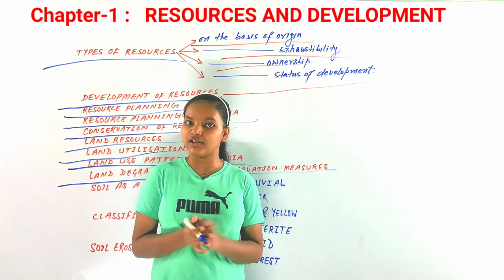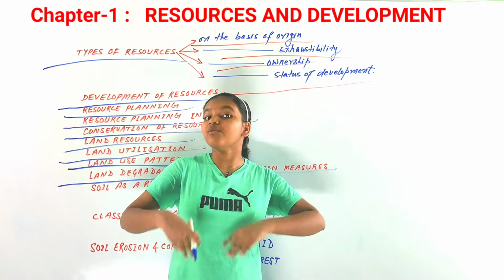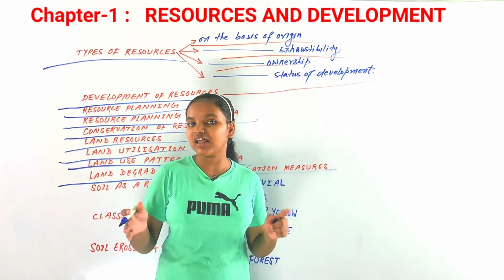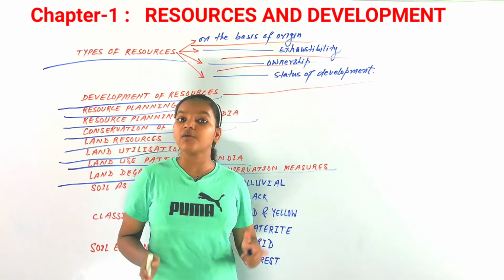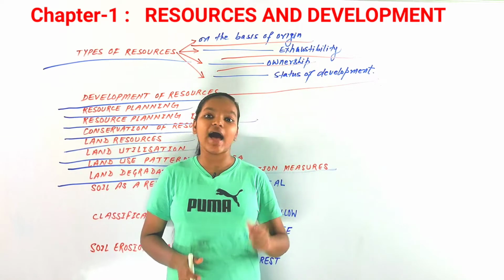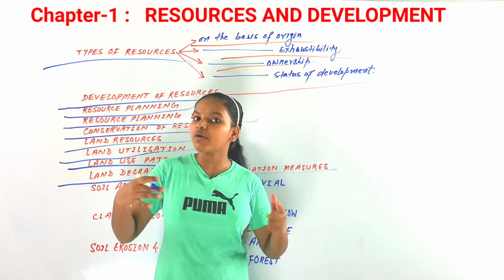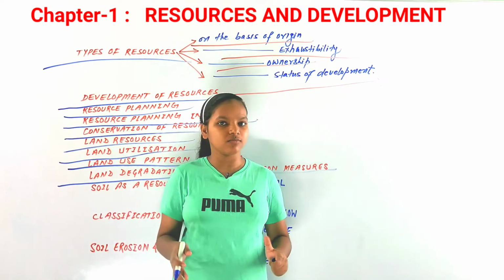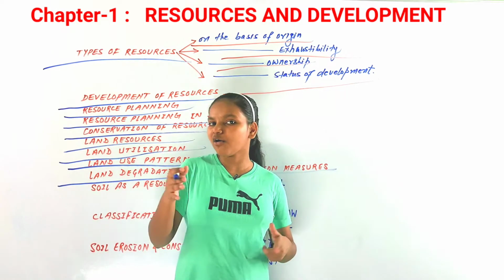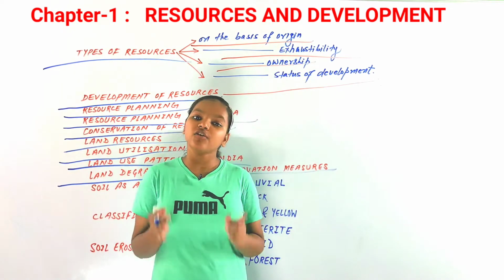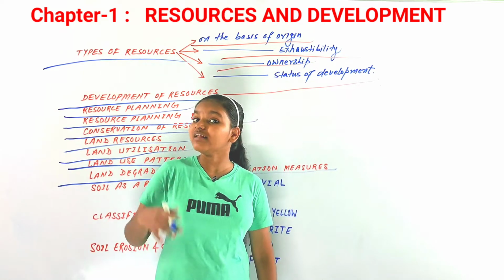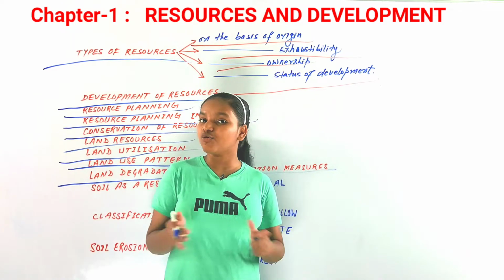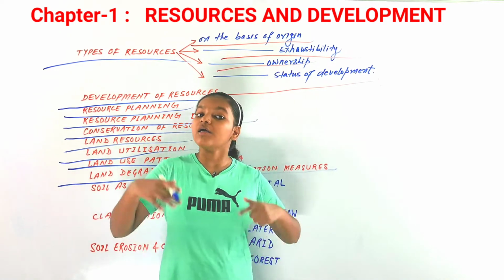We have to make it more and more practical in our country as well. What is being done in our country is that there are so many measures like afforestation, stabilizing our pastures, and doing less mining. After that, we don't have to overburden the land that we are using. But are we really following all those measures in our everyday life? Are you really following all those measures? You aren't, are you? That is why every person needs to follow all those measures to conserve the land resource, because land resource is very important for our life.